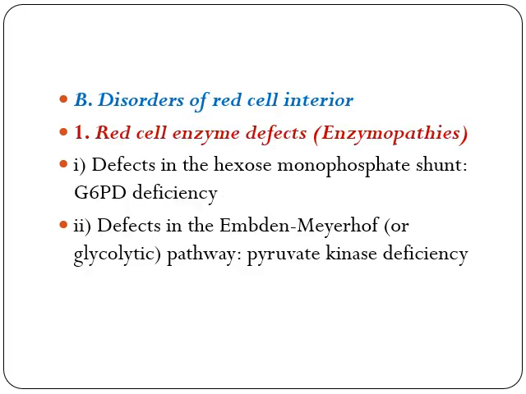Disorder of the red cell interior. In this, first, if there is a defect in any enzymes of the red cell, so red cell enzyme defects. Number one, defect in the hexose monophosphate shunt, like deficiency of one enzyme, that is glucose-6-phosphate dehydrogenase deficiency, that is G6PD deficiency. Defects in the Embden-Meyerhof or glycolytic pathway, an example is pyruvate kinase deficiency.